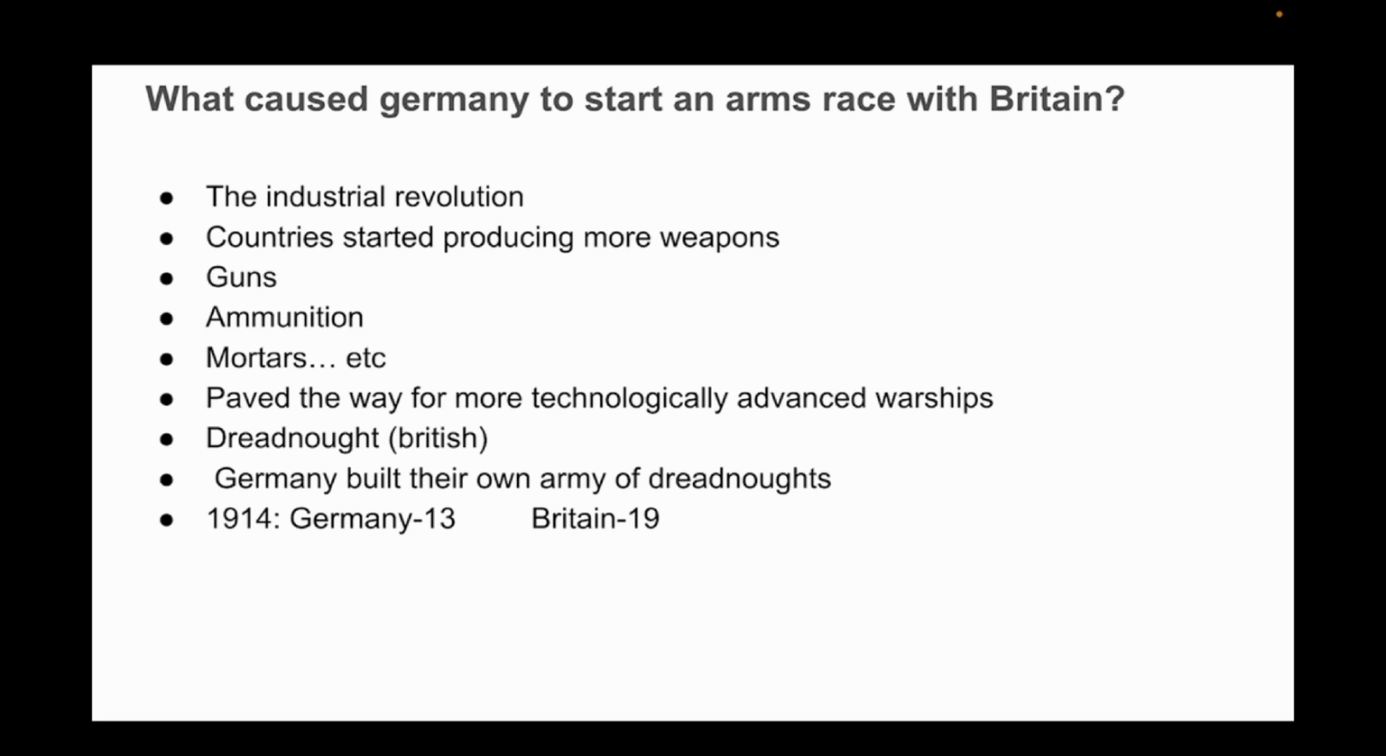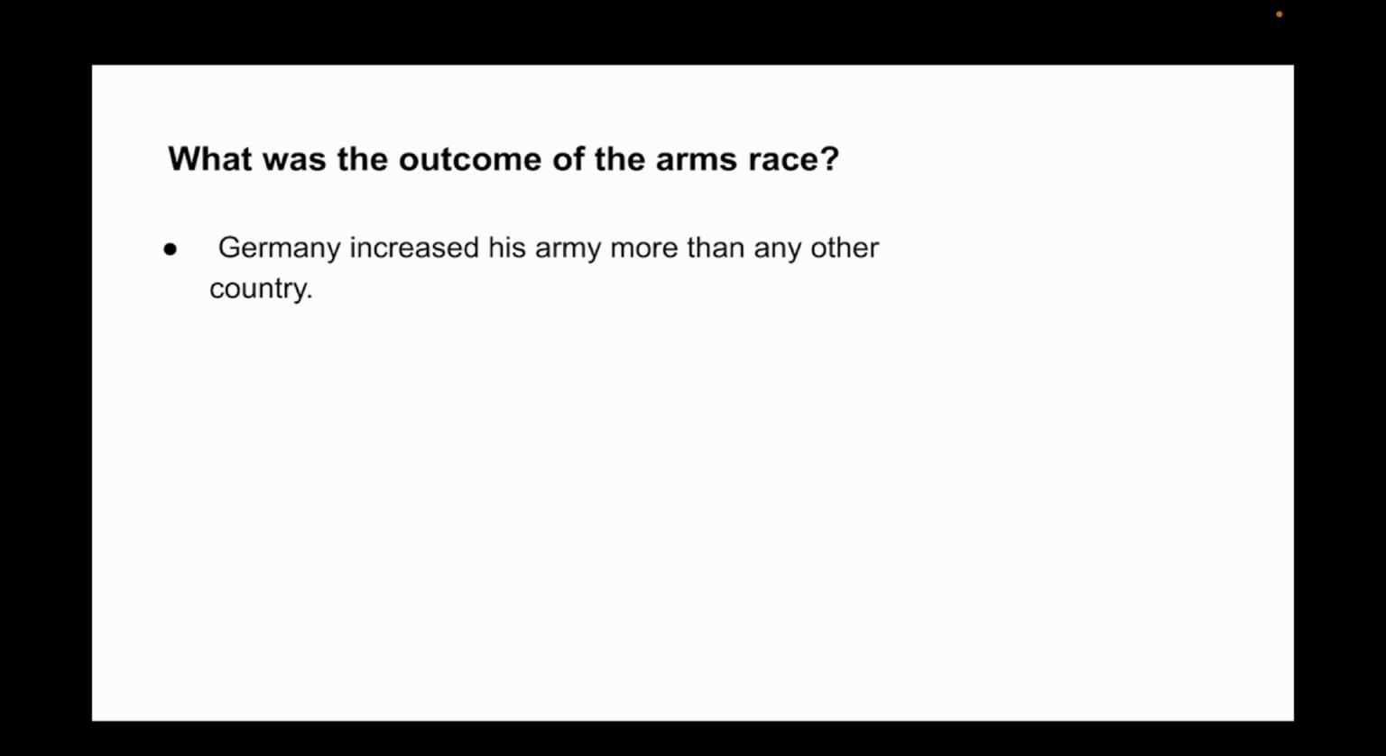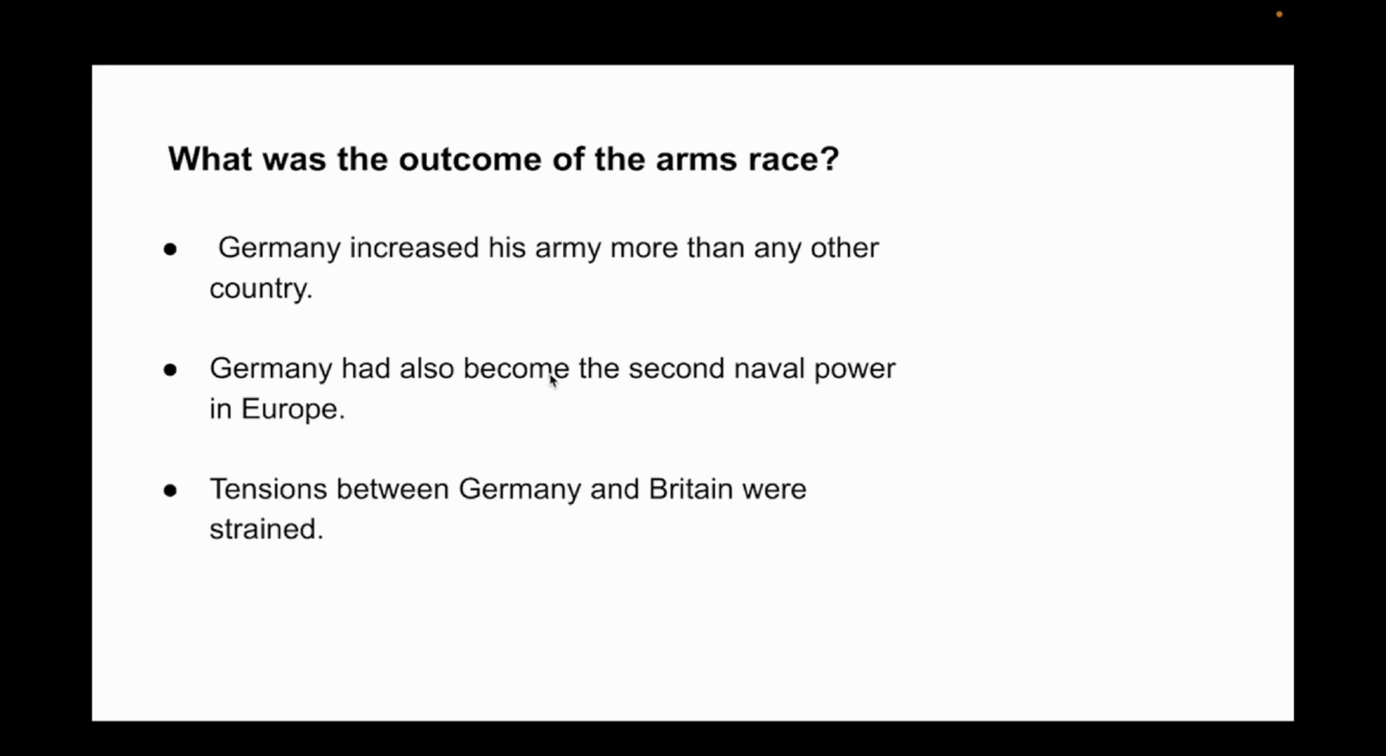Germany also increased taxes to pay for the ever-increasing amount of funds for armaments. Their spending on armaments increased sharply compared to the other countries, and was spent on armaments such as guns, ammunition, mortars, as well as airplanes. By the end of the arms race, Germany had increased their army more than any other country, as well as also being the second naval power. Although this arms race did not cause World War I, tensions between Germany and Britain were strained.